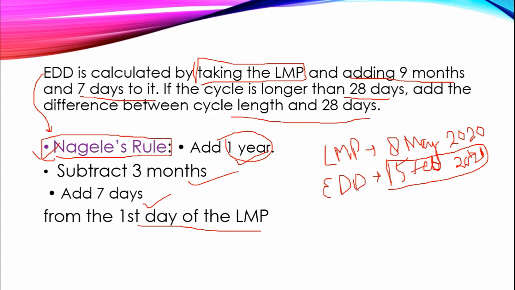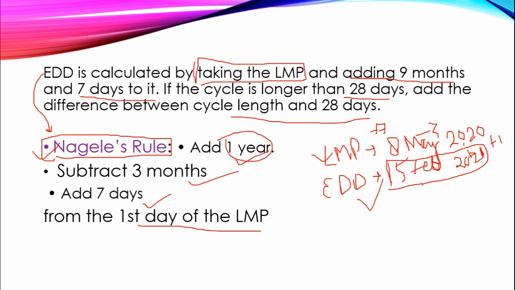Okay, her last menstrual period is 8th May 2020. So we will add 1 year, subtract 3 months and add 7 days to the LMP date. So we will get our EDT, estimated date of delivery.